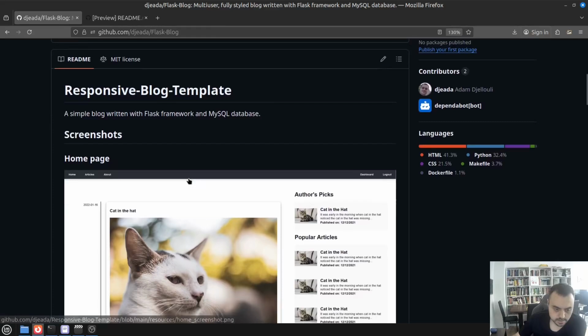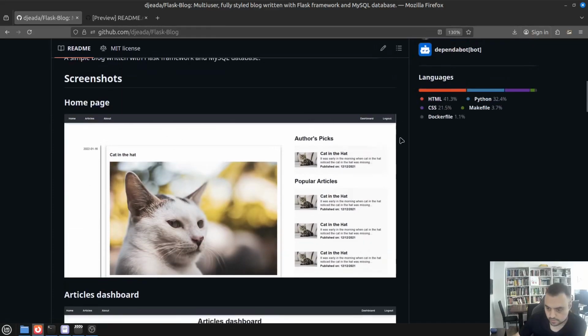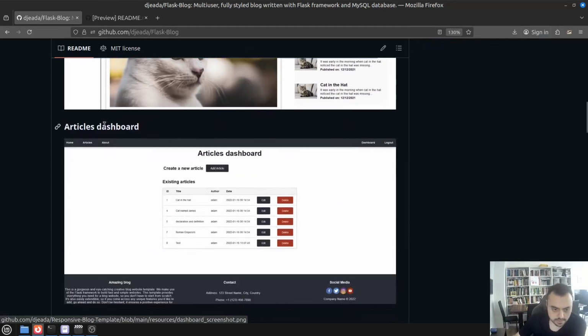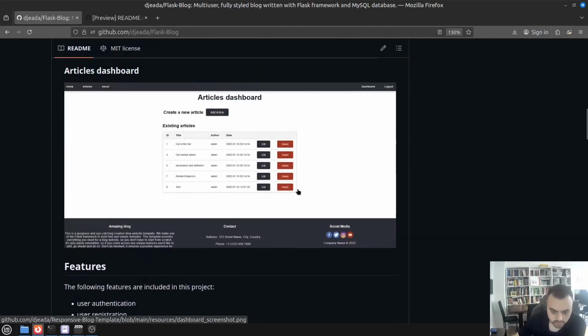And the state of the project reached the point where we could generate the homepage, which was available for everyone, including logged in users and just normal visitors. And there was also a dashboard for the logged in users. I think there was just a single role, so no distinction between, let's say, admins, editors, or authors. Everyone had the same privileges as soon as they logged in. They could edit the articles, add new articles, and delete old articles, so CRUD operations.